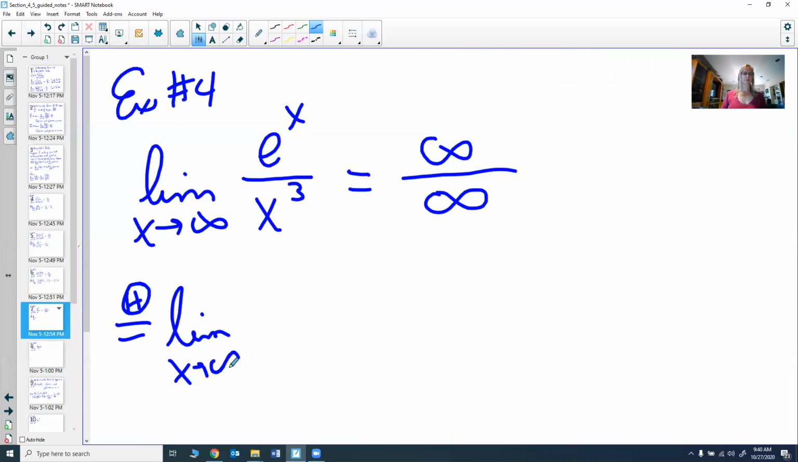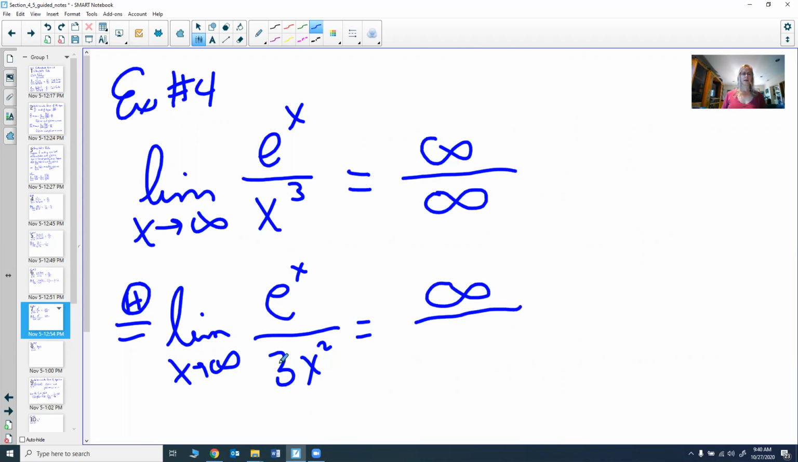So let's take the limit as x goes to infinity now. Let's take the derivative of the numerator. The derivative of the numerator is e to the x. The derivative of the denominator is 3x squared. Again, try this again. Put the infinity in, you're going to get infinity in the top, because e to the infinity is infinity. And 3 times infinity squared is still infinity. Ooh, so we get the indeterminate form again.